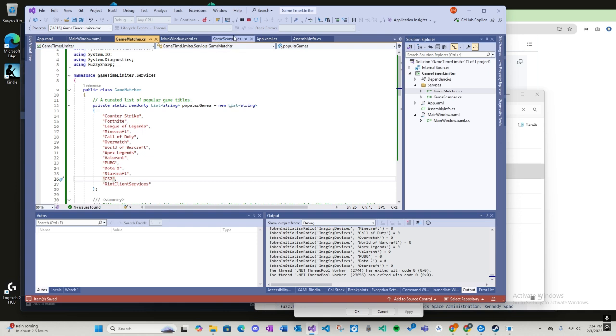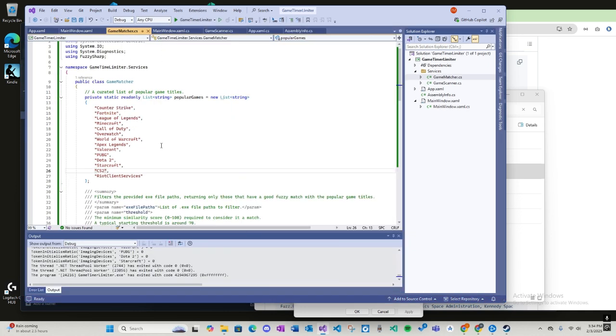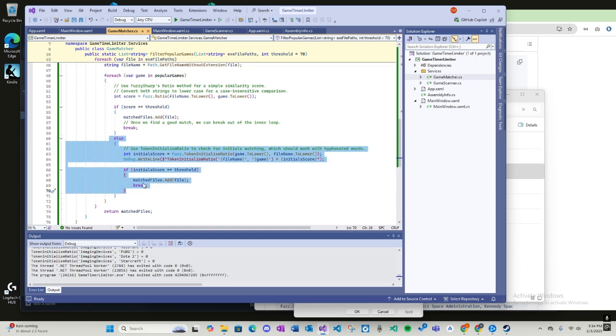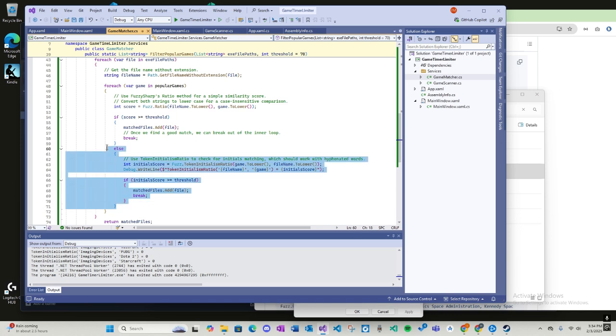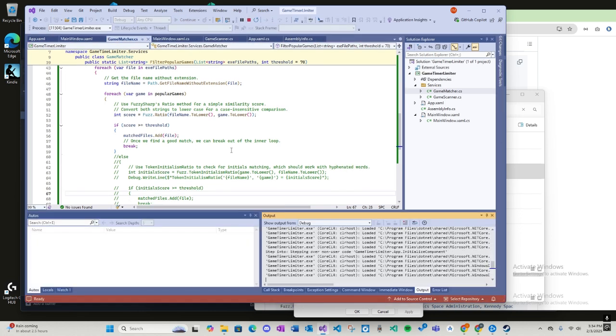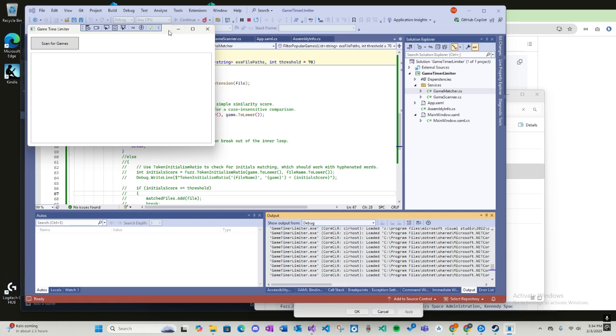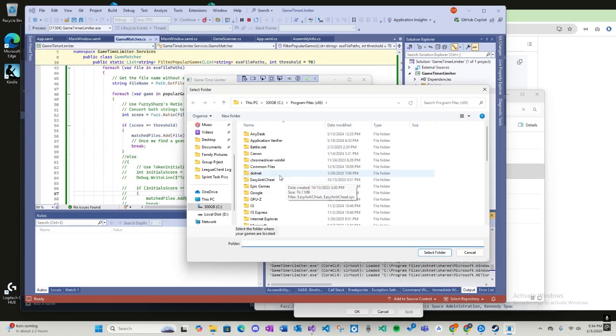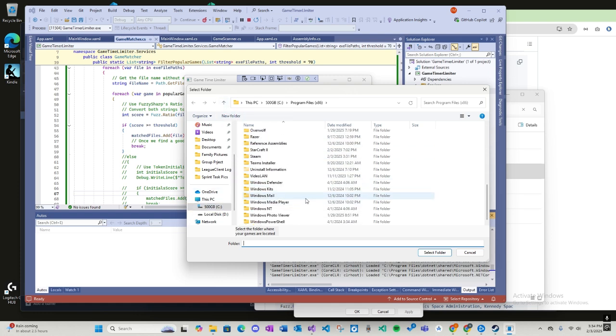Okay, so let's stop this. And I'm going to take out the initials right now because I don't think we really need that. It's just making it worse. Alright, so let's search for this. Let's see if it finds... Oh yeah, it wasn't even searching the right thing. That's interesting. Anyways, here's the C program again.